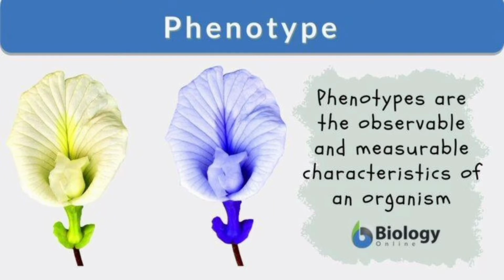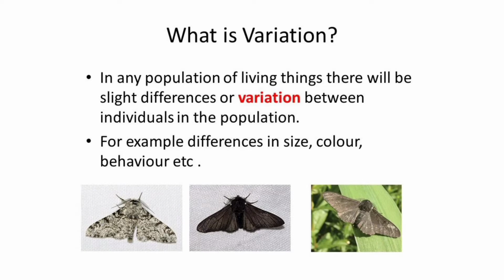Variation is the difference found among individuals of the same species and the offspring of the same parent. We will not be finding variations among different species, but among individuals of the same family. At times we could see the difference between the brothers and the parents of the same family.